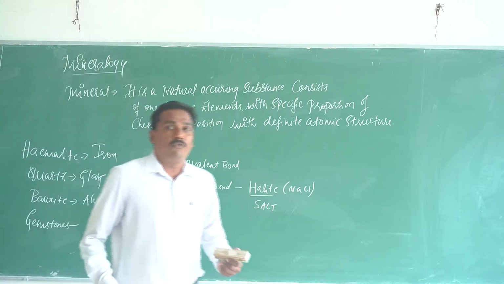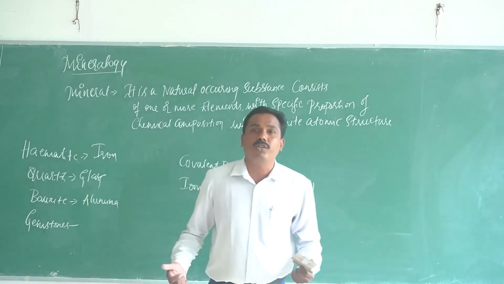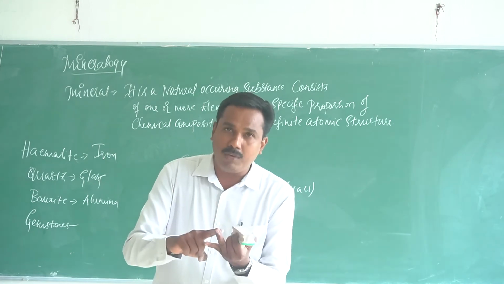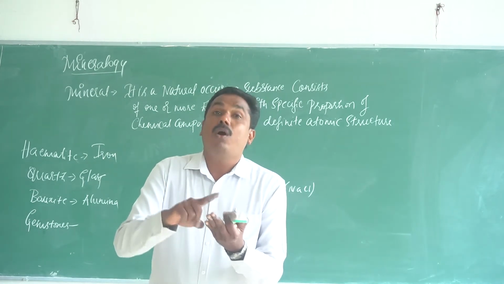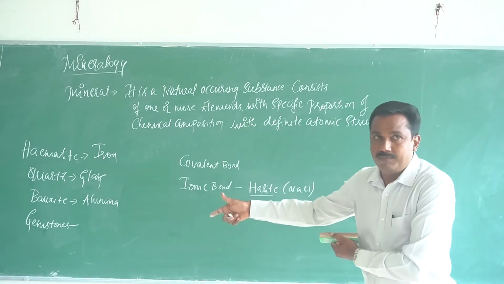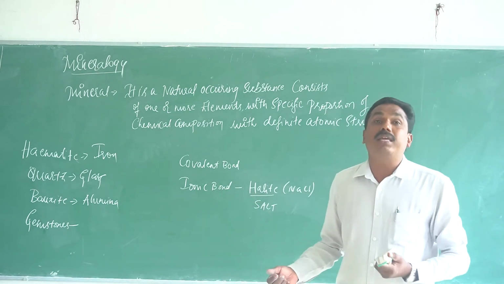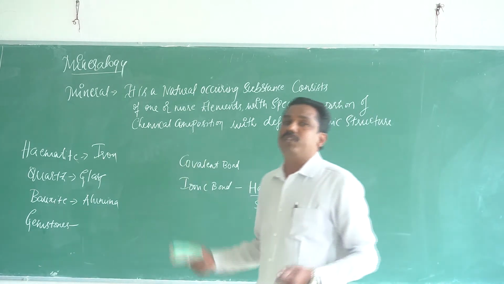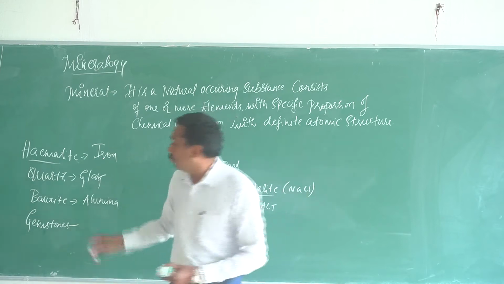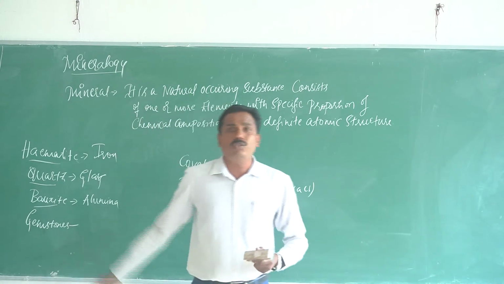See, for any construction purpose, whether it is iron, chromium, magnesium, or aluminium, the raw products are available from the minerals. Without the mineral resources, we cannot get the raw products. If we want to produce iron, the source is hematite. If we need glass, the glass source is quartz. If we need aluminium, then our source is bauxite. And also I have written gemstones.